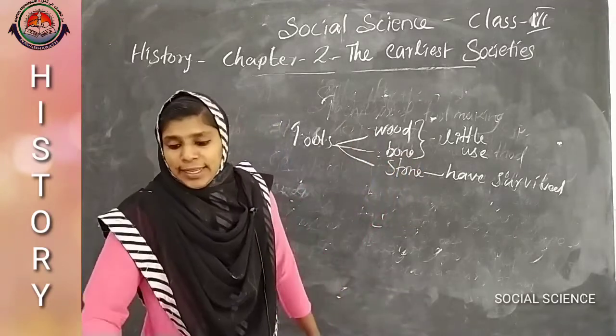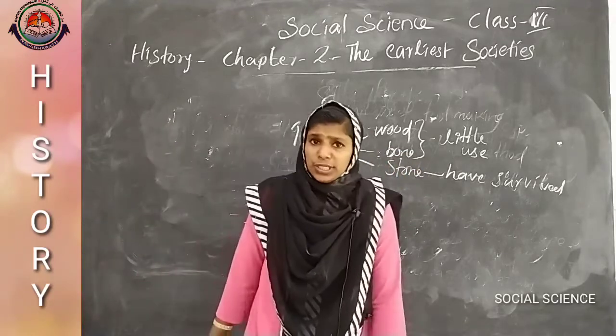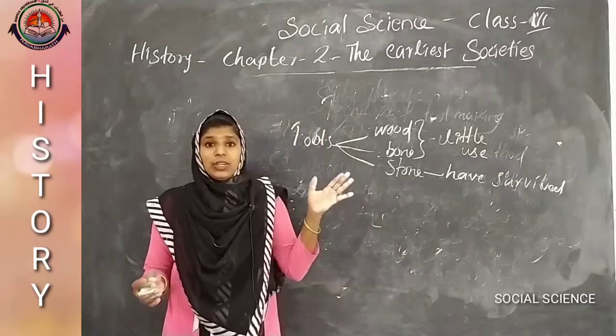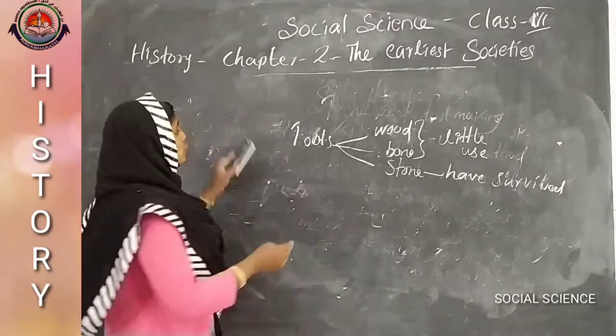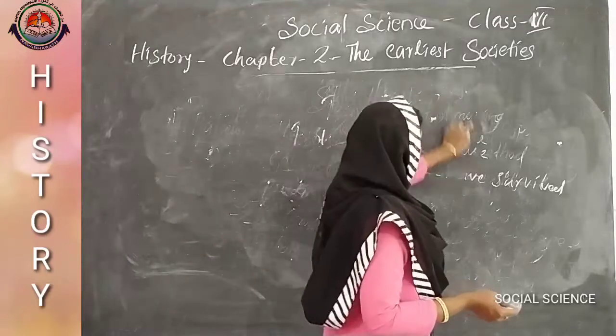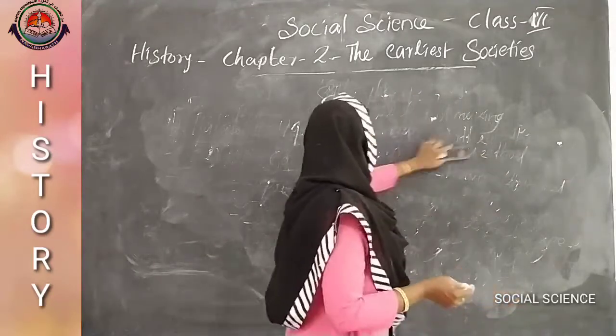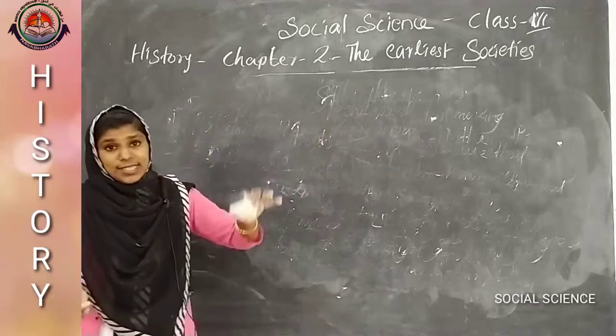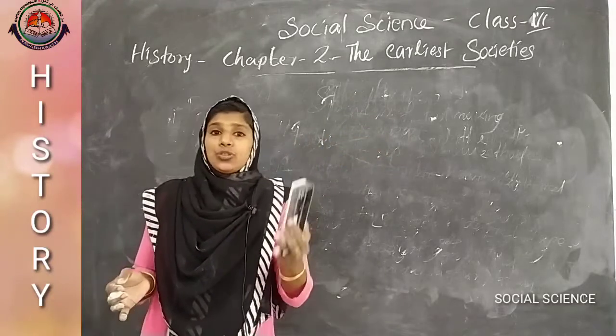Then we discuss the habitat of early humans. We can say that the early humans wandered from place to place for their necessities, that means food, shelter and also water.